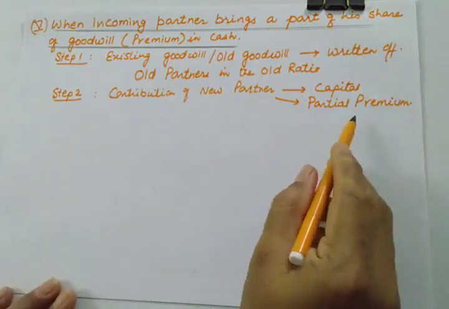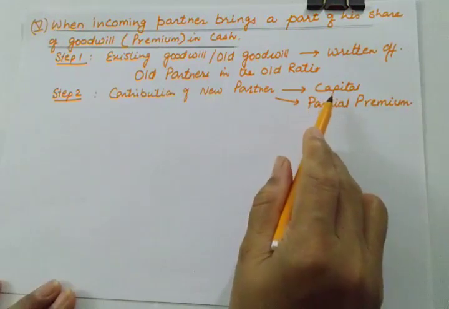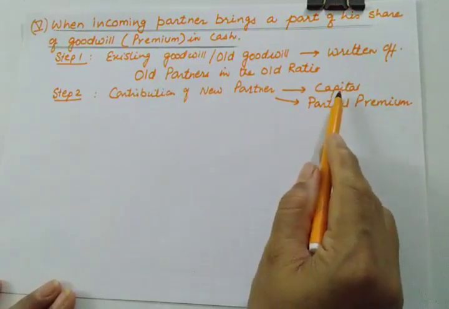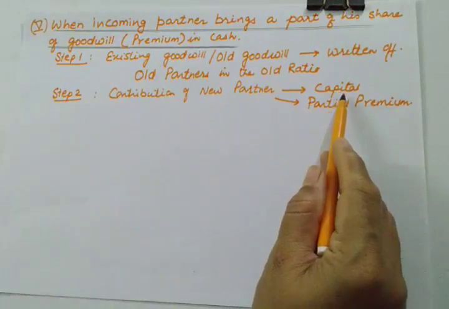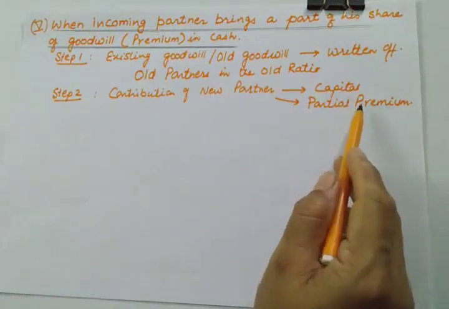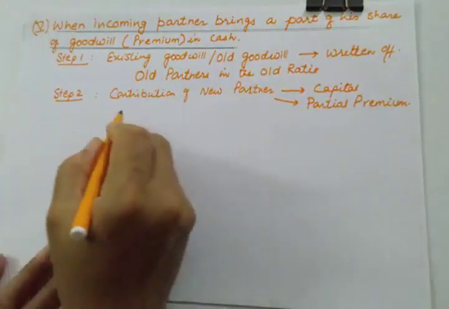So what is to be done here? Whatever cash, or if he is paying through bank, whatever cash or bank amount we are getting through capital and premium, we will record that.